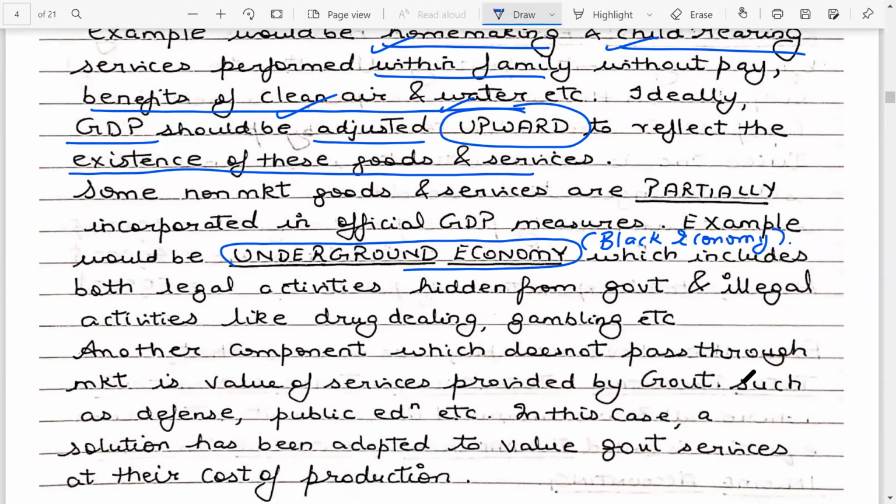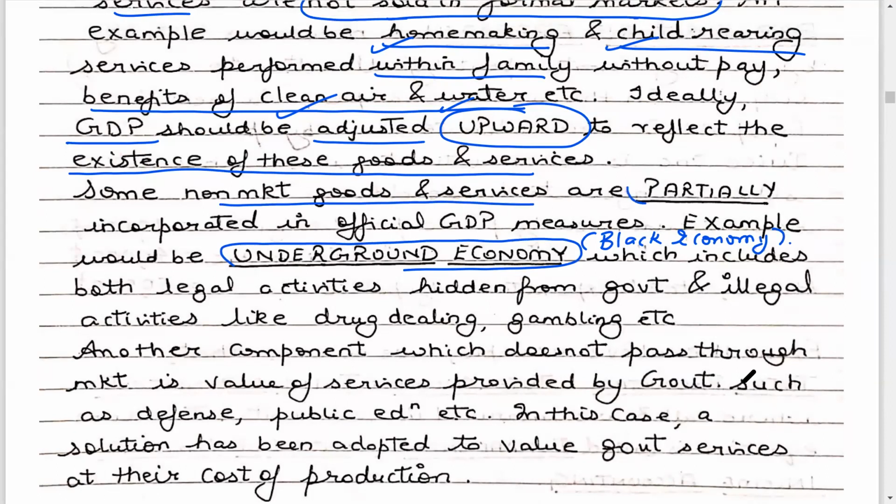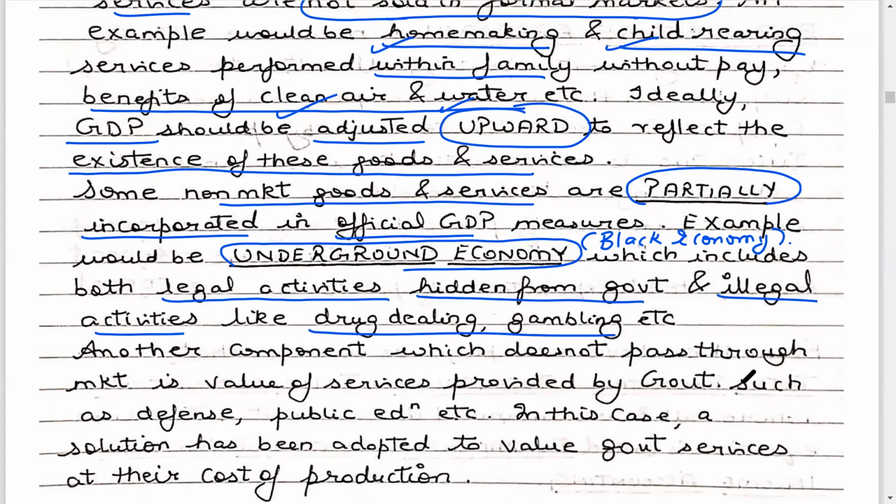Some non-market goods and services are partially incorporated in the official GDP measures. Example would be the underground economy, which includes both legal activities which are hidden from the government, as well as illegal activities like drug dealing, gambling, etc. All activities within the underground economy, whether legal or illegal, are not a part of the market. There is no market for them.